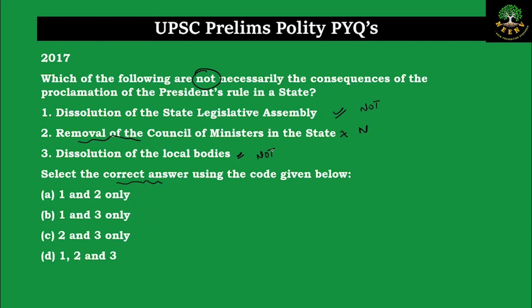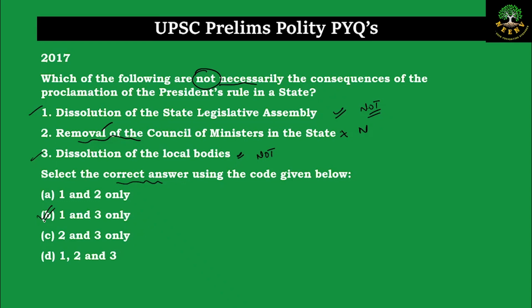As soon as the president rule is imposed, he will remove the council of ministers headed by the chief minister. But because the president has a choice to dissolve or not to dissolve the state legislative assembly, it is not a necessary consequence. Because the question is asking which are not necessarily the consequences, it will be 1 and 3. So the answer will be B, 1 and 3.